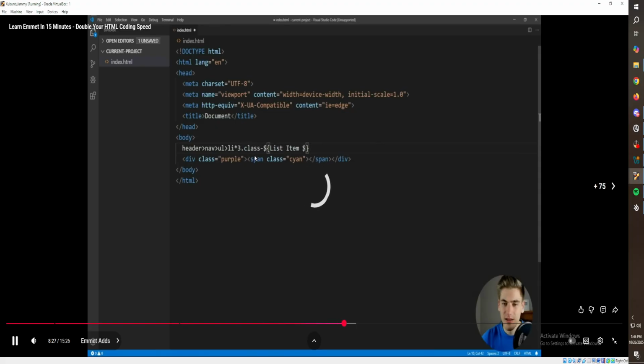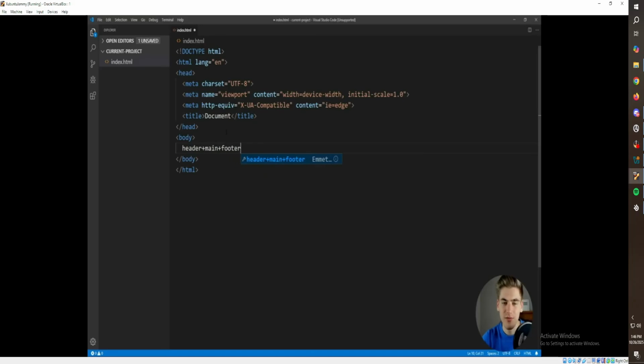Really, you can add classes. Let's see what that header has a sibling: a main, and then another plus, and we have a sibling of a footer. Header, main, footer. And when I hit enter here, you can see we got all three: a header, a main, and a footer, and they're all siblings. There are no children involved in this situation.